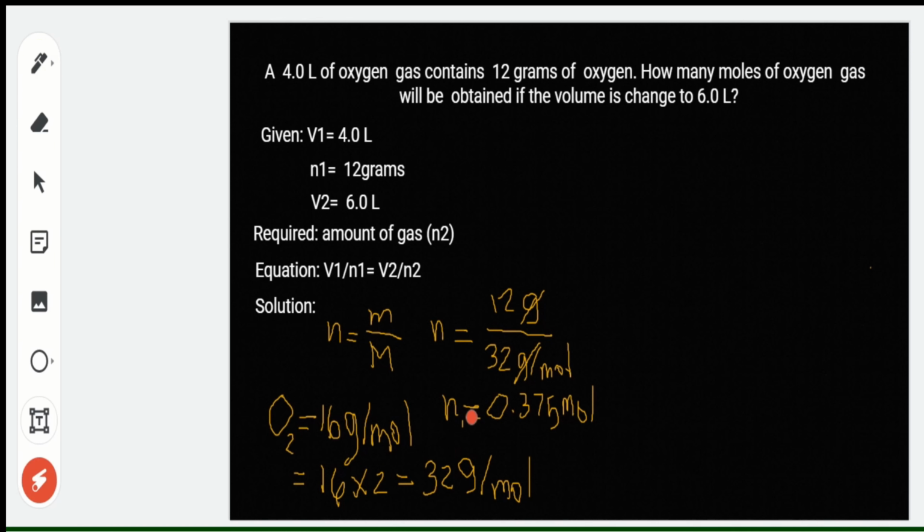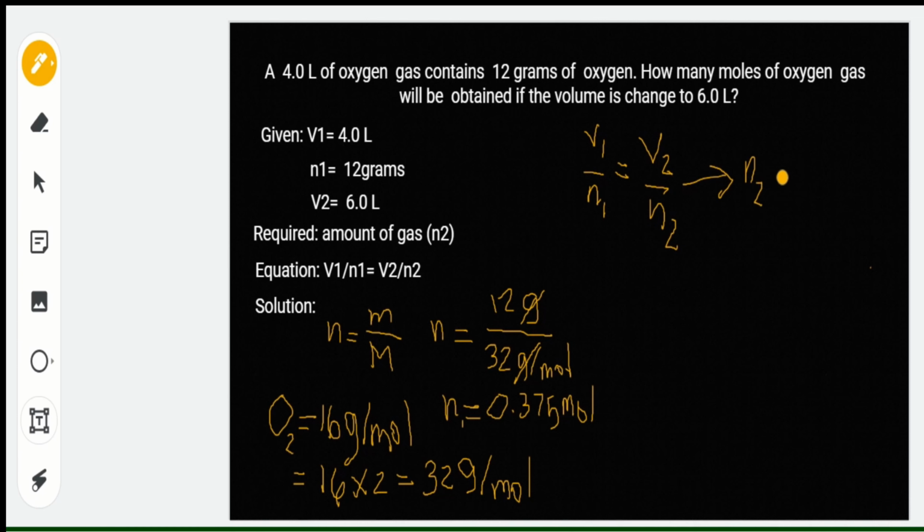So, pwede na natin gamitin ito para mahanap natin yung final amount of gas. So let's use now the Avogadro's equation. So we have V sub 1 over N sub 1 is equal to V sub 2 over N sub 2, and our derived equation will be N sub 2 is equal to V sub 2, our final volume of gas, times the initial amount of gas in moles over the initial volume.